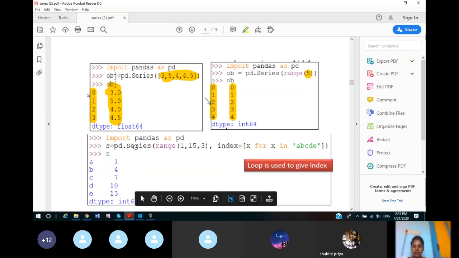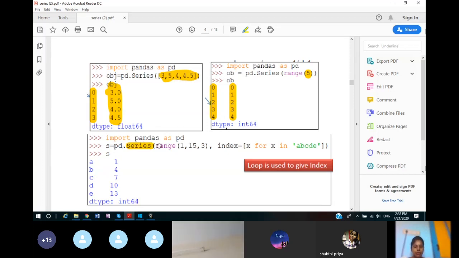Now again see this. In this series function, for data we have used the range function, and for index we have mentioned x for x in ABCDE. To define the values of x, we have used a for loop.